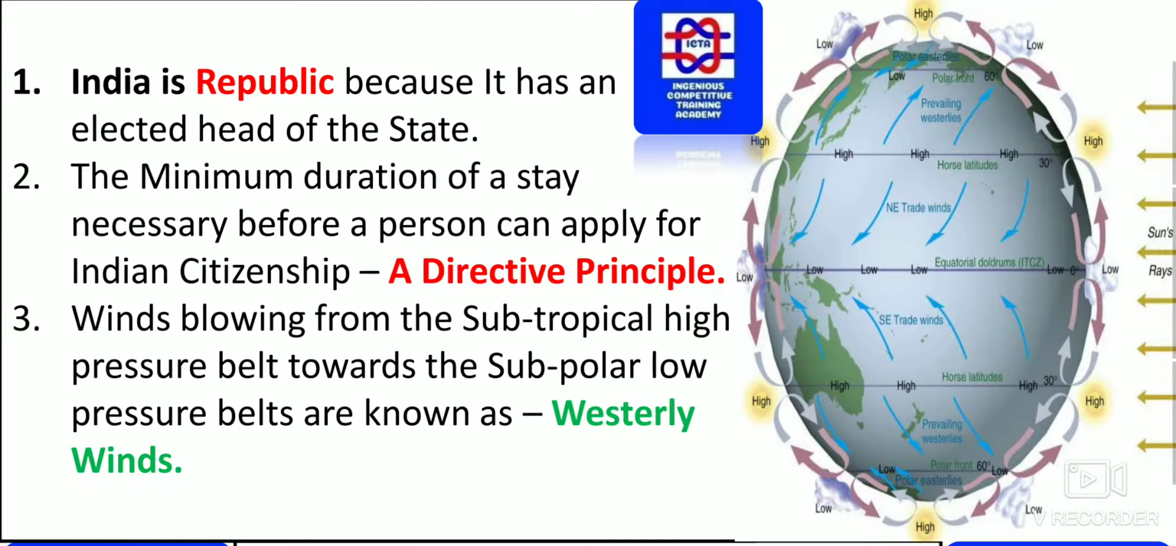India is a republic because it has an elected head of the state. So we should remember that India is a republic because it has an elected head of the state, that is, the Prime Minister and the President.